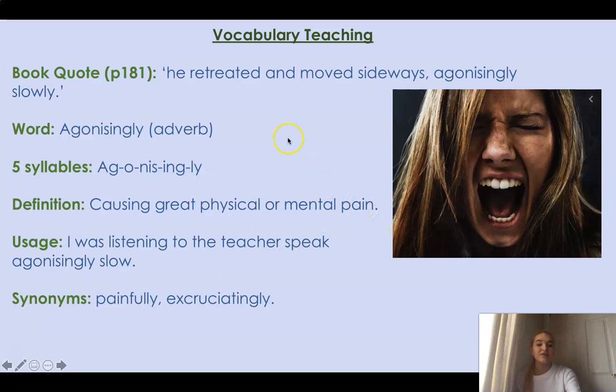So this person is obviously moving slowly, but really painfully slowly or excruciatingly slowly. And you can see this person here is getting quite frustrated because she's in such physical or mental pain. And we could say that I was listening to the teacher speak agonizingly slow. The teacher was speaking painfully slow, but I think I speak very fast, so you probably won't ever use that to talk about me, but you could use that in a sentence too.